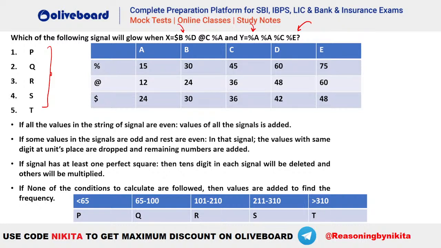Okay, quickly tell me. Let's try. Now this type of question has come in SBI PO mains once. Try this out, guys.